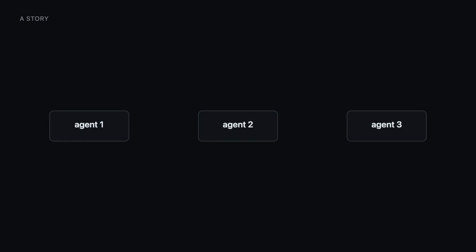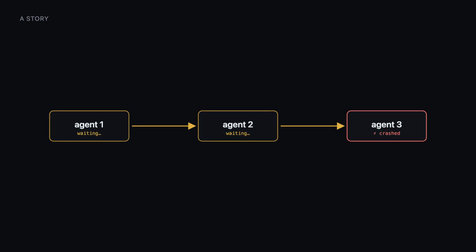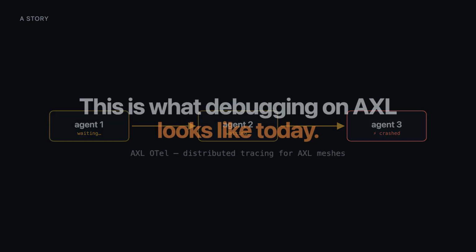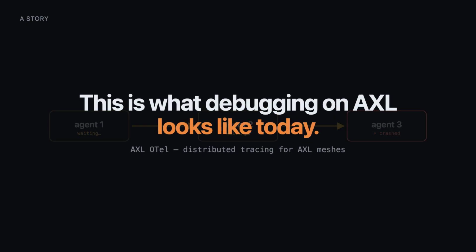Last week, I wired 3 agents together over Axel. Agent 1 called Agent 2, Agent 2 called Agent 3, and then Agent 3 crashed. Agent 1 had no idea, just sat there waiting, no log, no error, no path back. This is what debugging on Axel looks like today, and it gets worse with every hop.